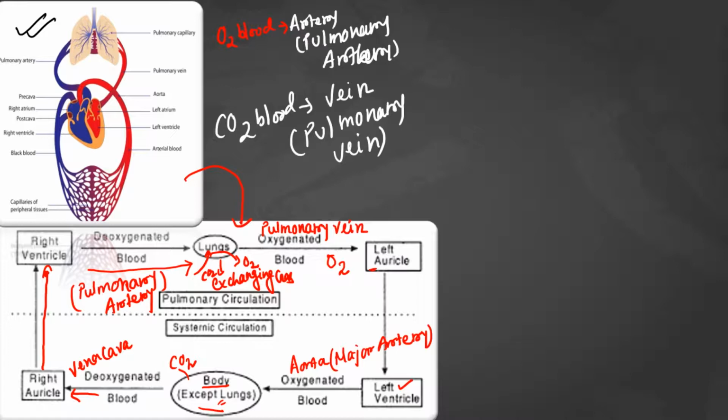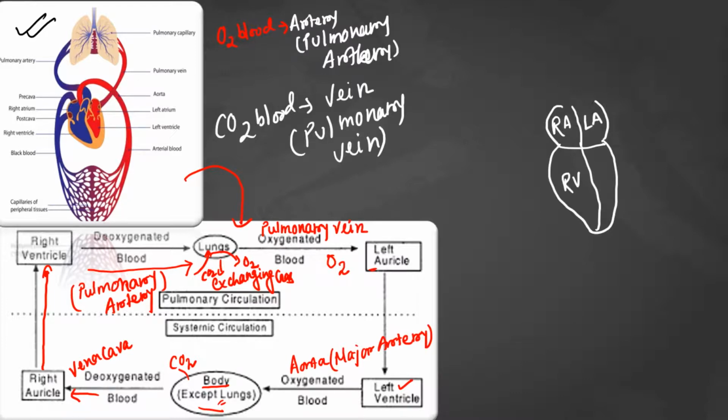So now if I draw this picture in a very simplified way, think this is the chambers of our heart, correct? So this upper chamber is nothing but right auricle. This chamber is nothing but right ventricle. This is left auricle.